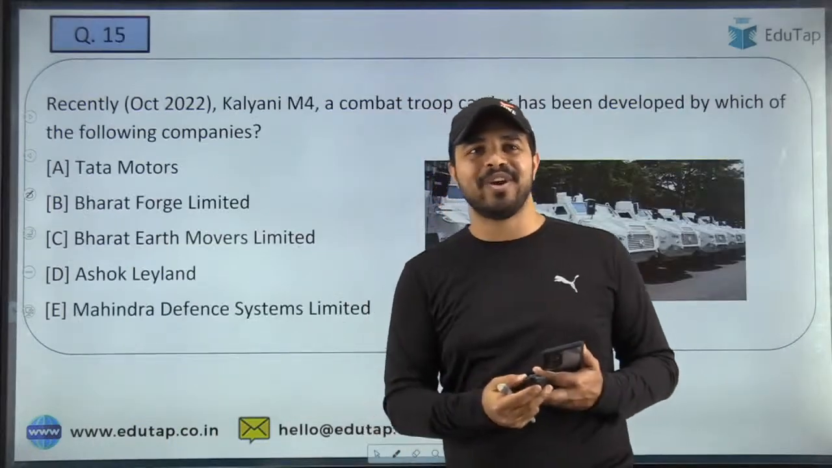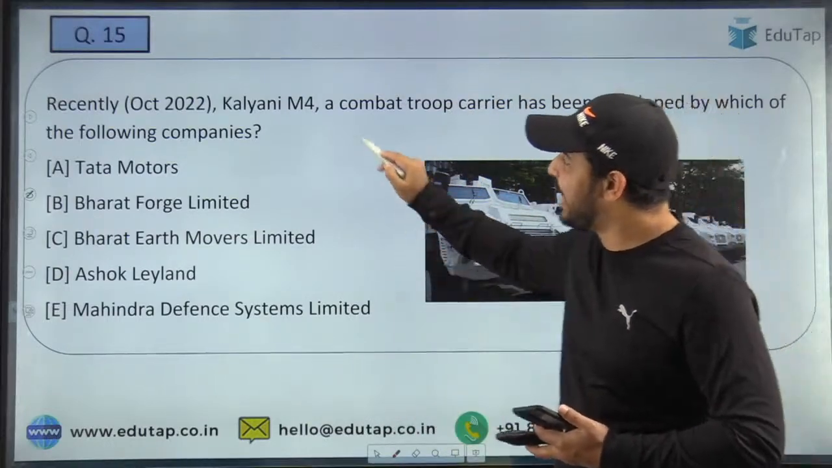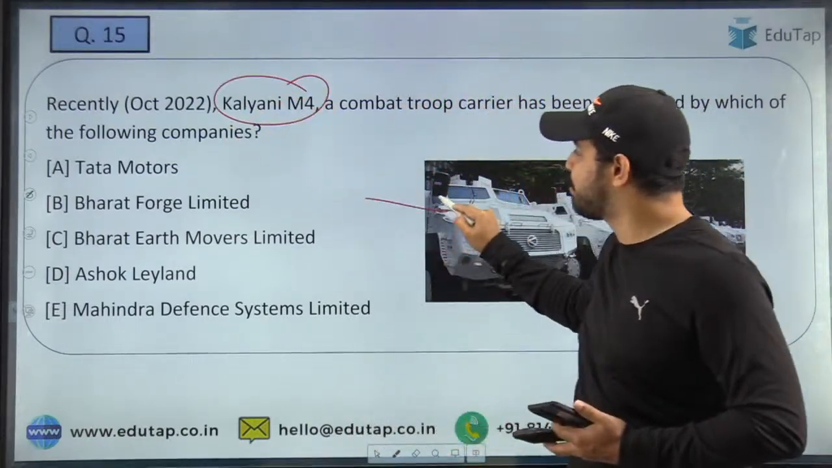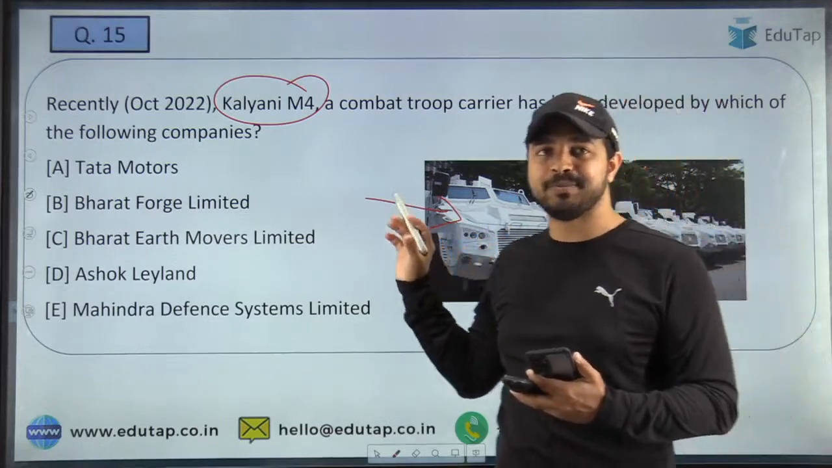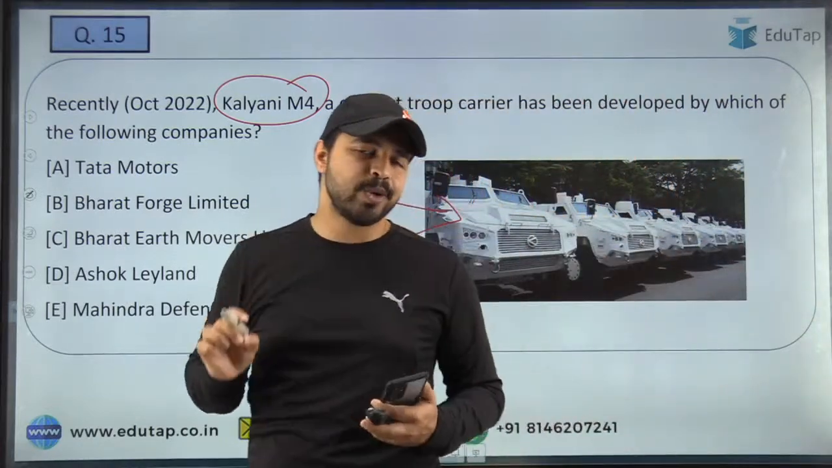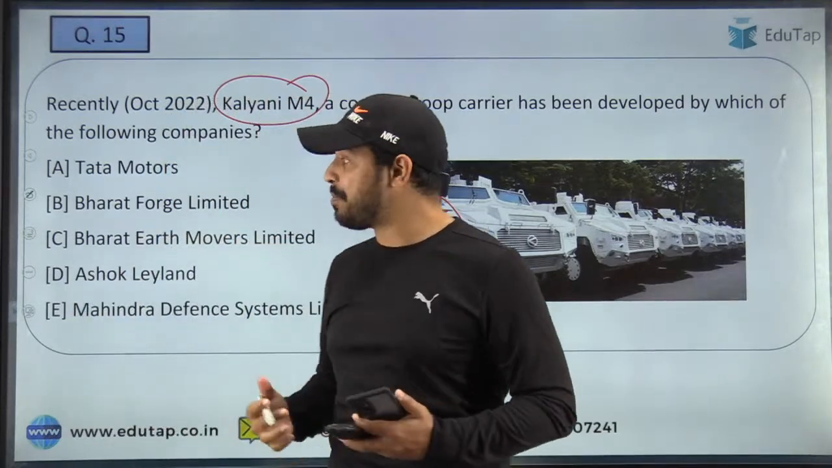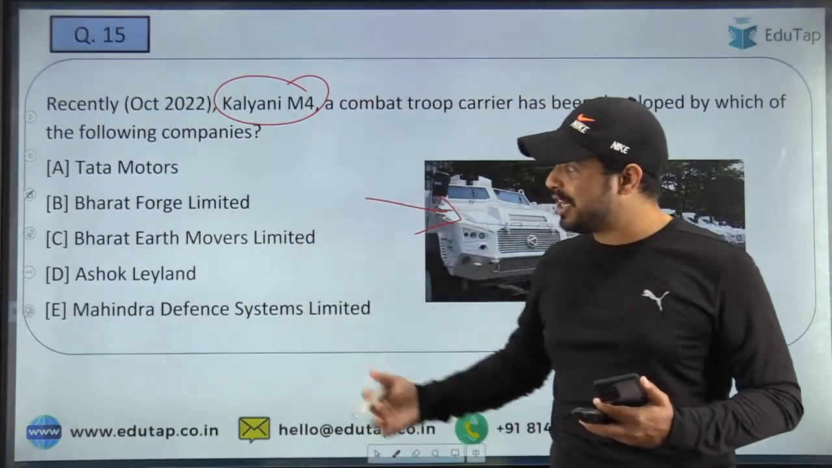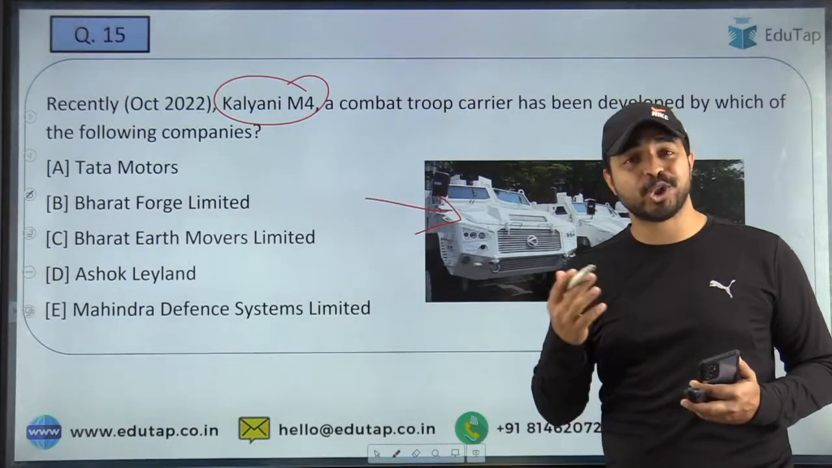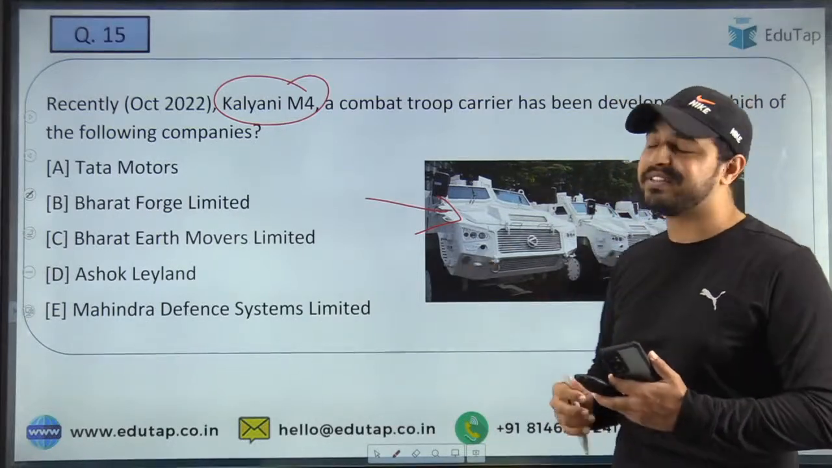So let's move on to the next question, and the next question is Kalyani M4, which is a combat troop carrier. The photo of that particular carrier has been attached, and you are required to tell me that this carrier has been developed by which of the following companies. Is it Tata Motors, Bharat Forge Limited, Bharat Earth Movers Limited, Ashok Leyland, or is it Mahindra Defence Systems Limited?